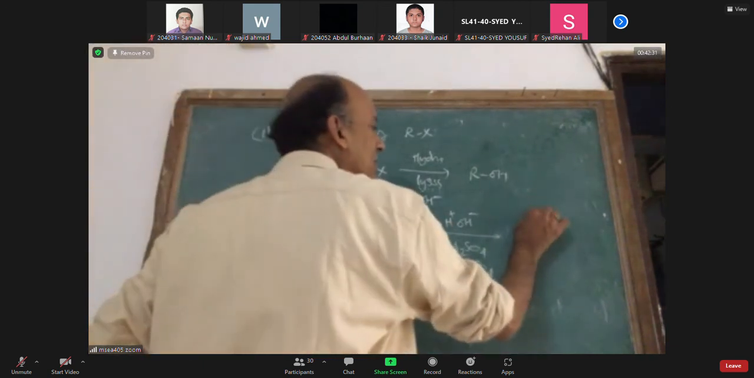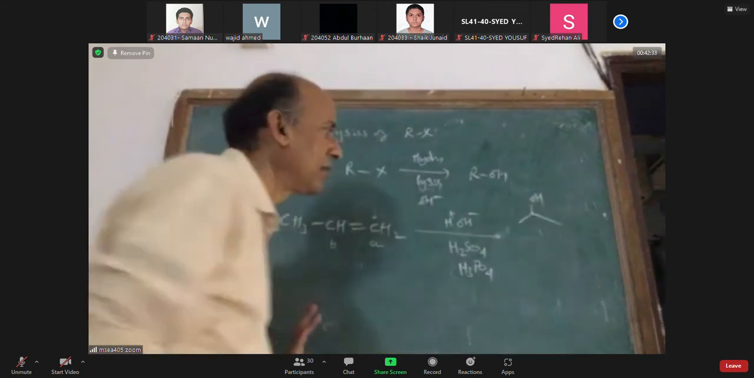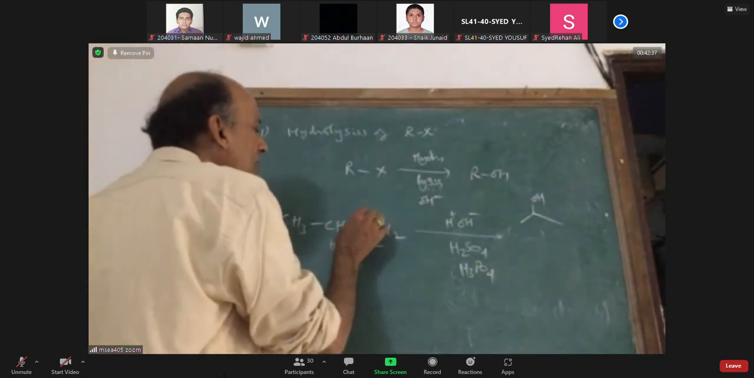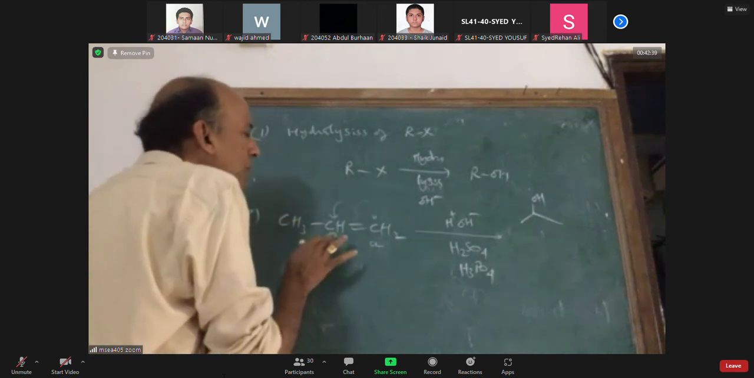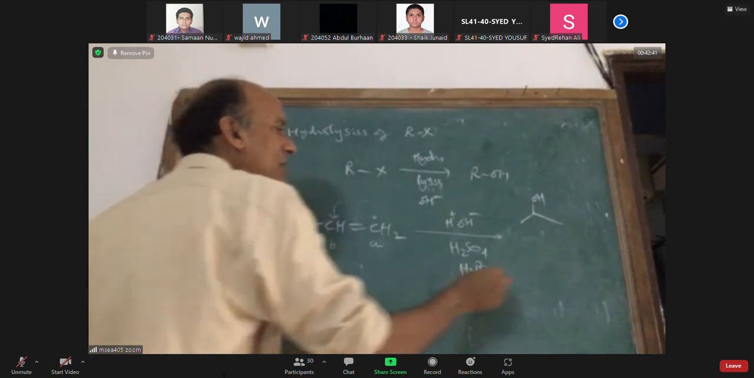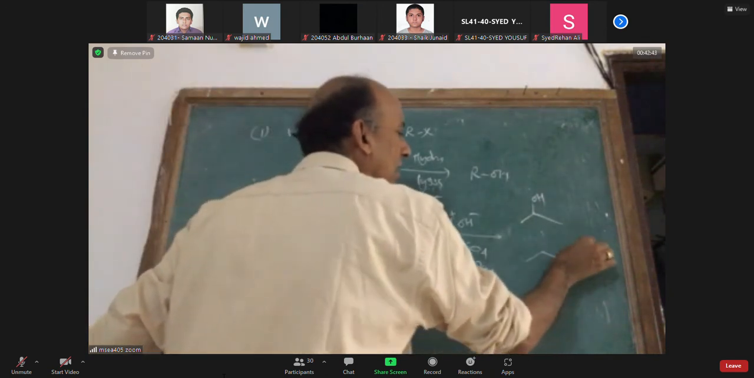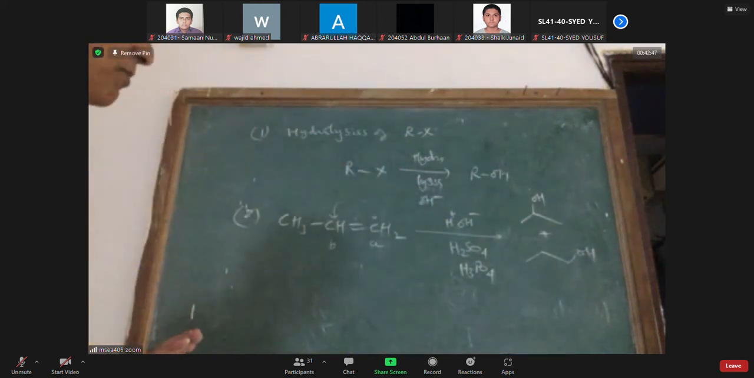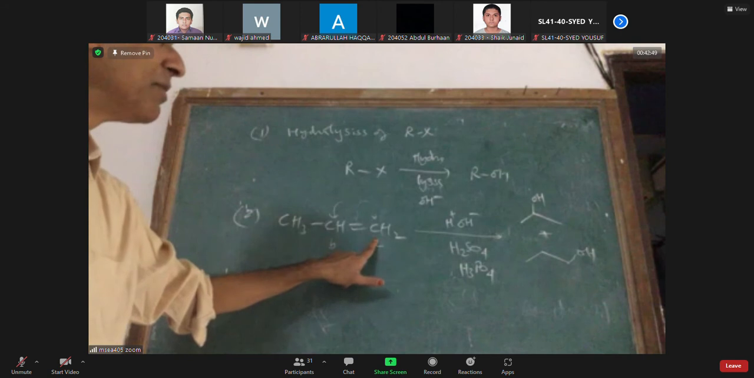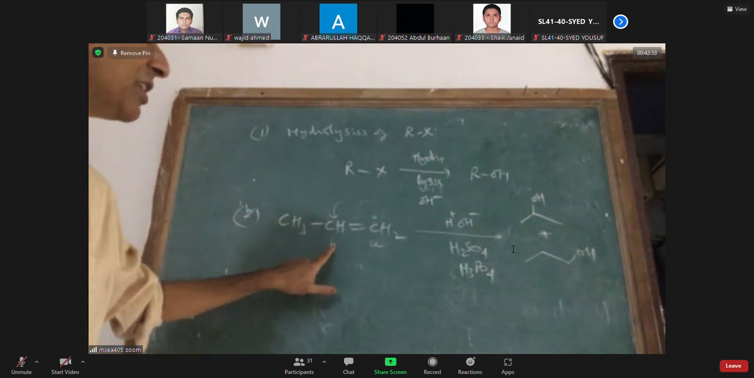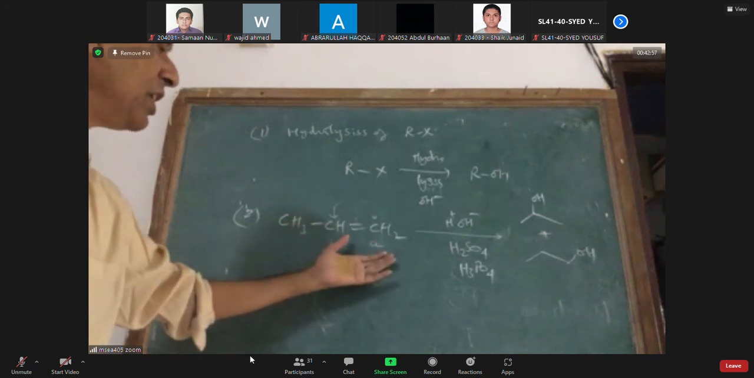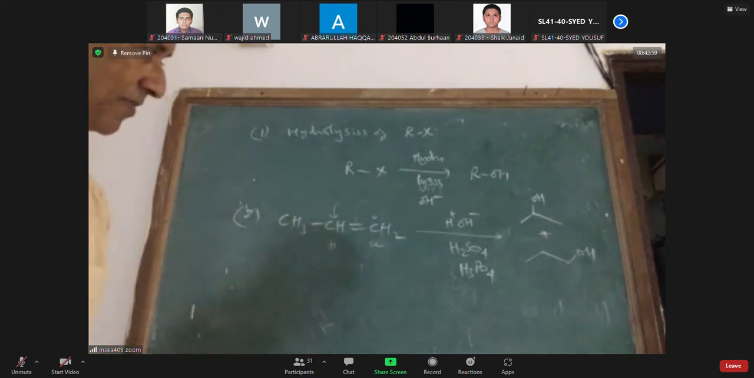Is it like Markovnikov rule? Now, the other possibility is, if the pi electrons are going to beta, then beta will get minus charge and take H plus. So you will be getting two products: 2-propanol and 1-propanol. If alpha is getting minus charge, then H plus will go to alpha. If beta is getting minus charge, then the H plus will go to beta. Where will the H plus go, alpha or beta?